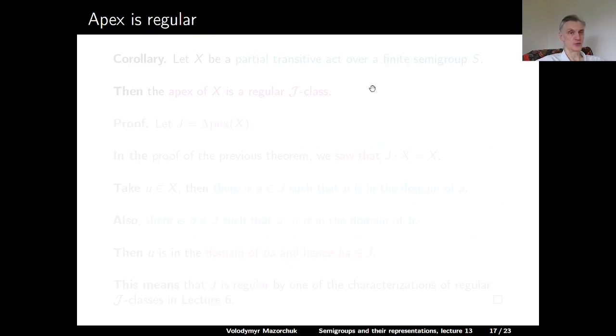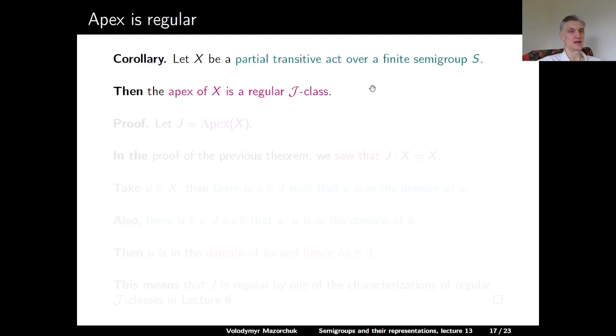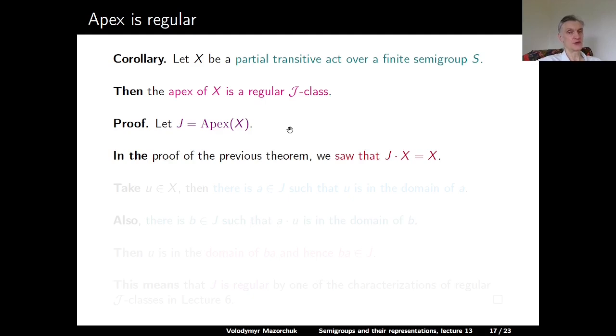Now we prove an important property of an apex: the apex is always a regular two-sided class. So corollary, let X be a partial transitive act over a finite semigroup S. Then the apex of X is a regular J class. Proof. Let J be the apex of X. In the proof of our previous theorem, we saw that J applied to X is equal to X. Take an element U in X, then there is an element A in our J class J, such that U is in the domain of A.